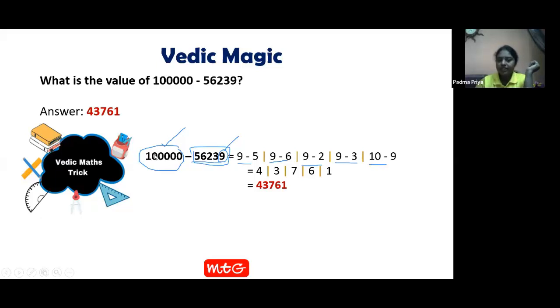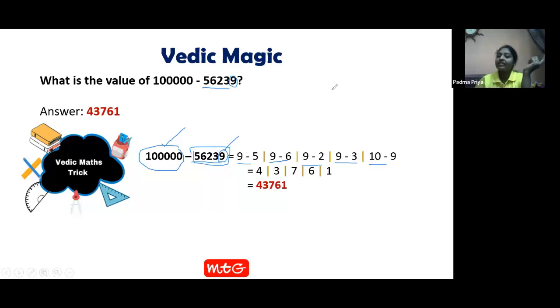Here we never saw the minuend. Whatever the minuend is, we forgot about it. We just saw the subtrahend, the number which we are subtracting. By seeing that number, we just subtracted. What is the simple trick we use? The only trick is all the digits you should subtract from 9 only, and only the last digit should be subtracted from 10. 9 minus 5, 4. 9 minus 6, 3. 9 minus 2, 7. 9 minus 3, 6. 10 minus 9, 1. See, how is your answer?